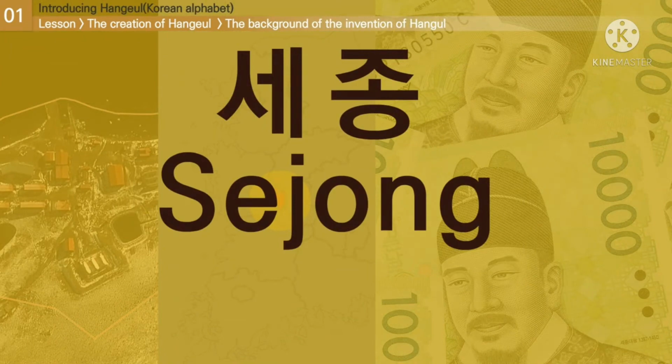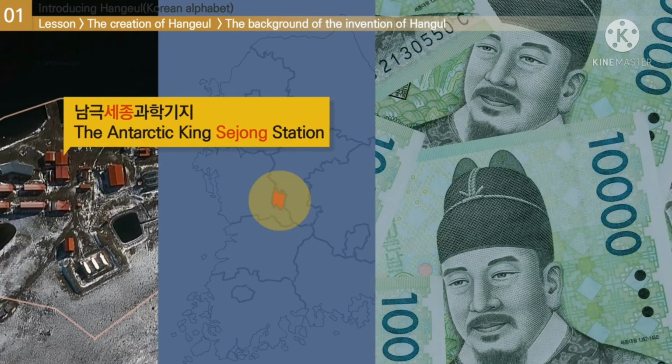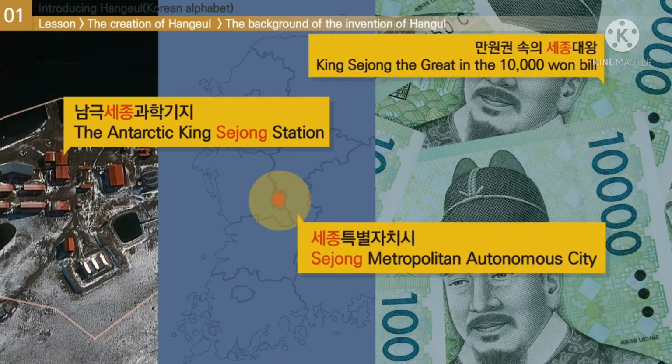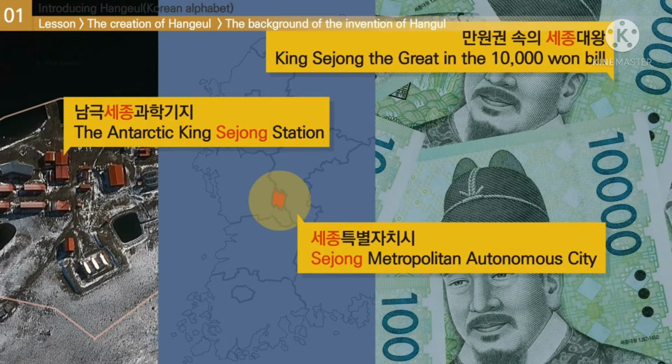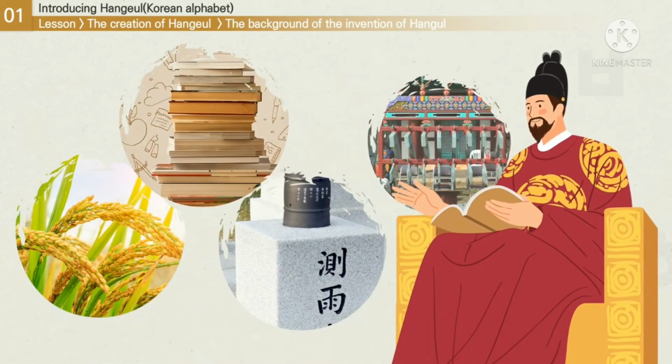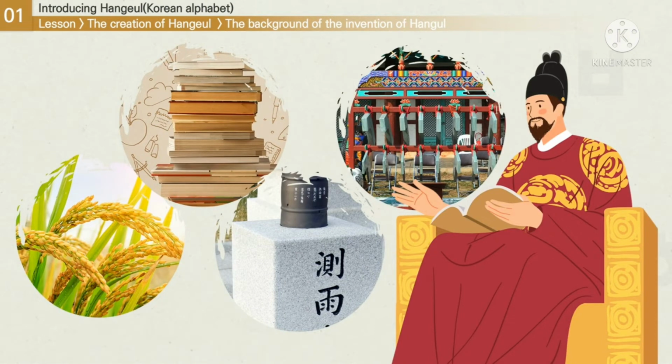Who was King Sejong, and why is a scientific research station named after him? What about the special city? How did his face end up on Korean money? King Sejong, widely considered the best king of the Joseon dynasty, was known for his great achievements and is widely respected to this day. He began many projects in the fields of agriculture, science, medicine, music, law, and others, and the Korean nation was founded upon all of his projects.